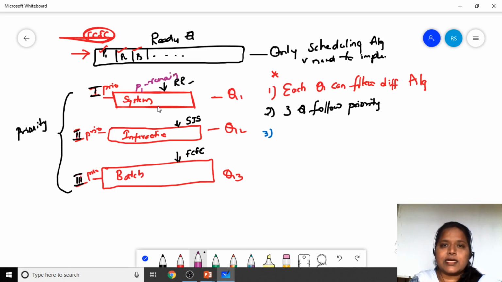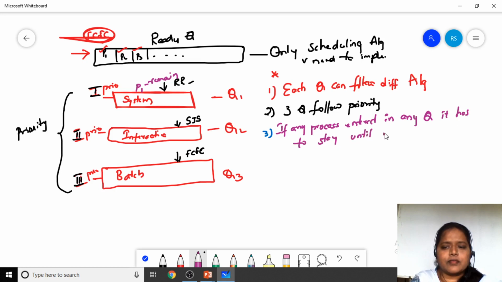That is the third important point to be remembered. If any process enters any queue, not only Q1 or Q2 but any queue, it has to stay until it exits out of that queue. So this is the third point to be noted.